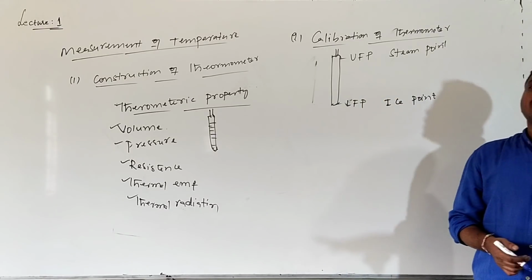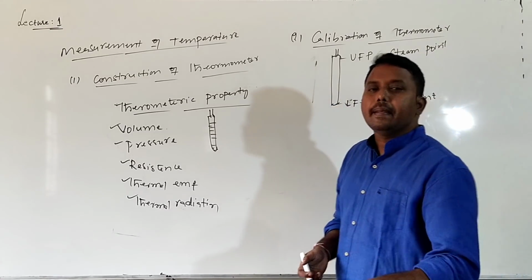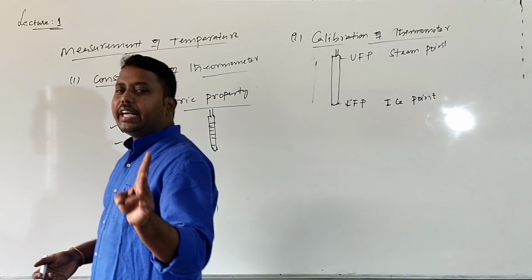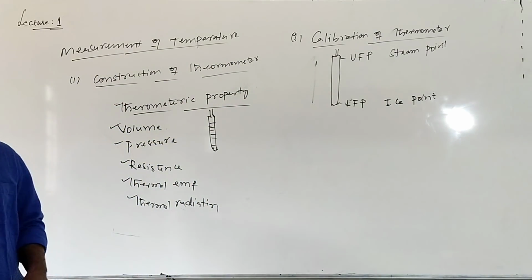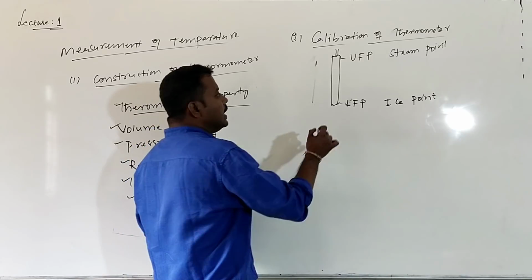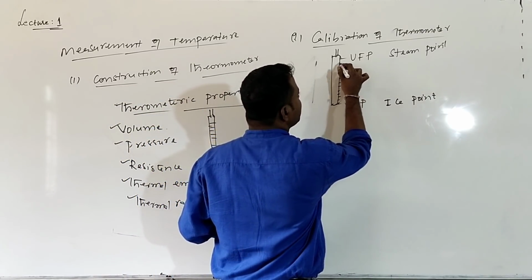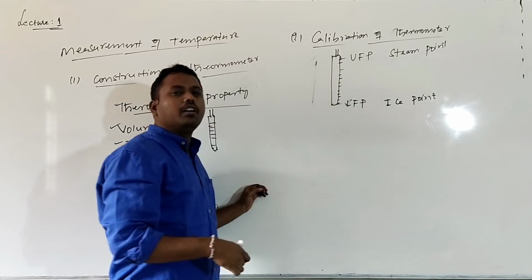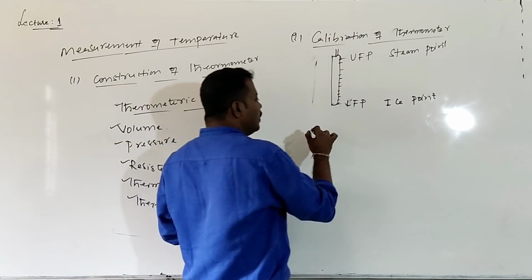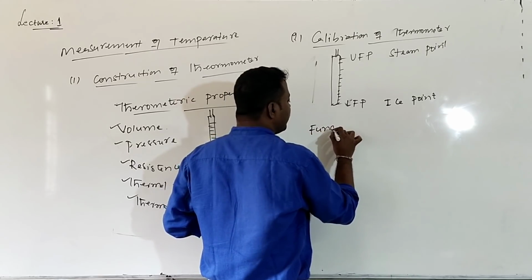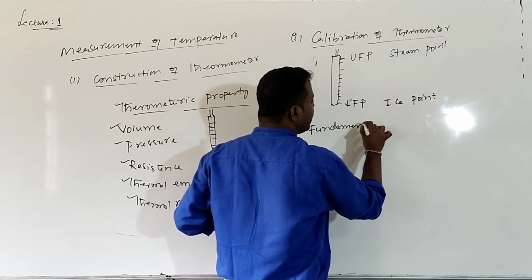Take any kind of thermometer of any scale, these two are the same. We need to fix one lower fixed point and one upper fixed point. The difference between the lower fixed point and upper fixed point will be divided into a number of equal intervals, the fundamental interval. What is the meaning of fundamental interval?